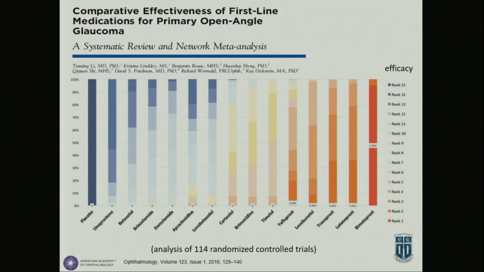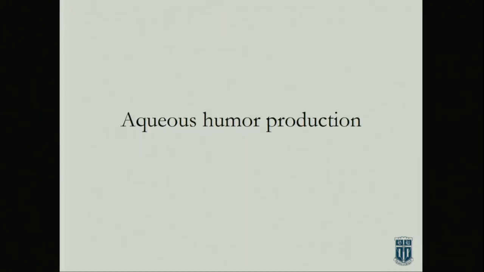So this was a meta-analysis that was done recently, and I liked it because it looked at the efficacy of all the drugs that are being prescribed. And to no surprise, the prostaglandin drugs were in first, and this is the drug class that targets unconventional outflow. And then we're looking at other drugs like brimonidine and timolol, the beta blockers, the adrenergic agents, and then the carbonic anhydrase inhibitors are at the end. But all of these drugs do one thing, and that's lower pressure.